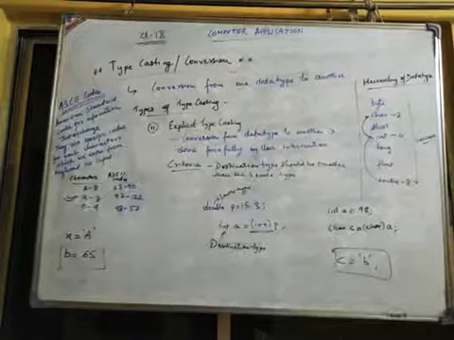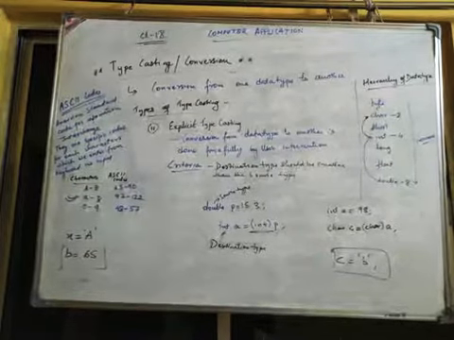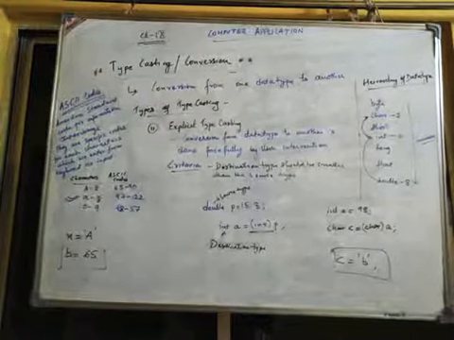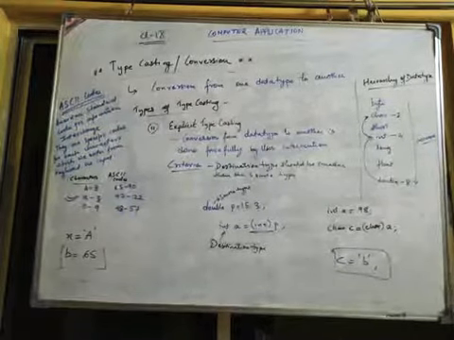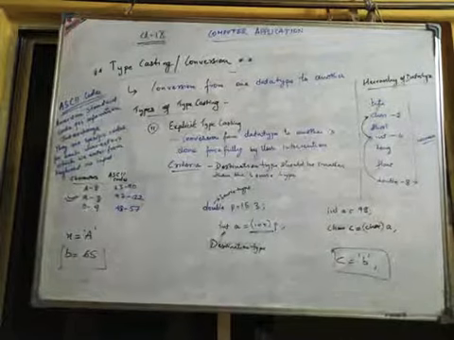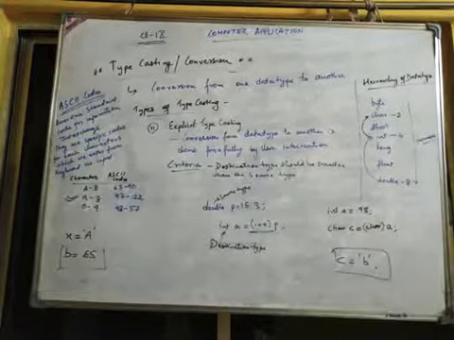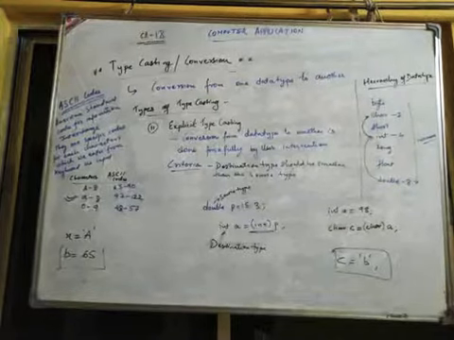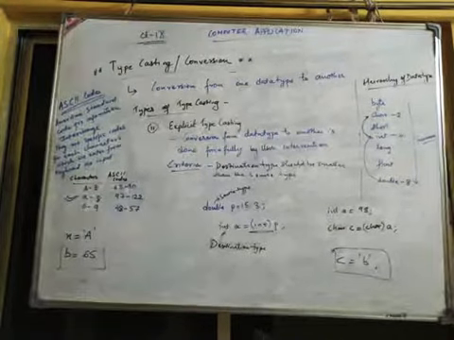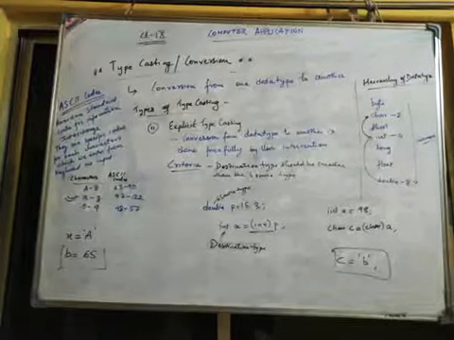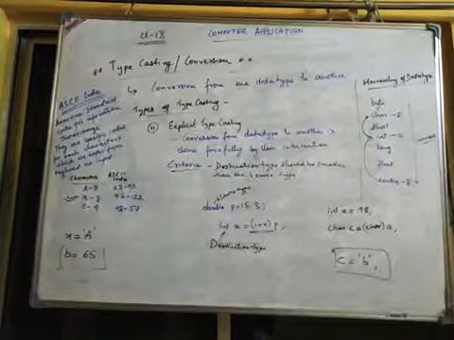Clear? Understood? So today we have learned about typecasting and ASCII codes. There are two types of typecasting: first, conversion from one data type to another, and one is implicit typecasting, the second one is explicit typecasting. Implicit is done automatically by the Java compiler, whereas explicit typecasting is done forcefully by user intervention.